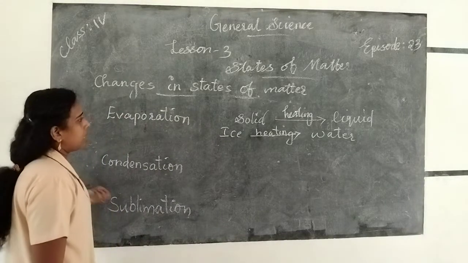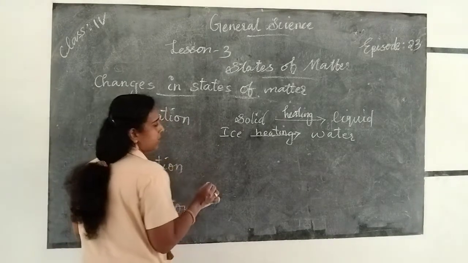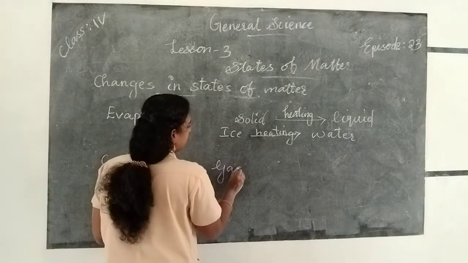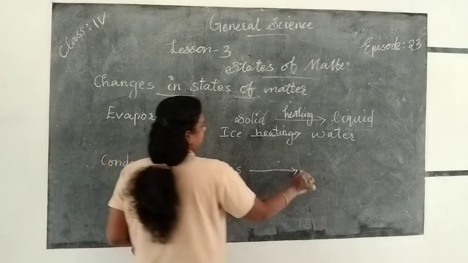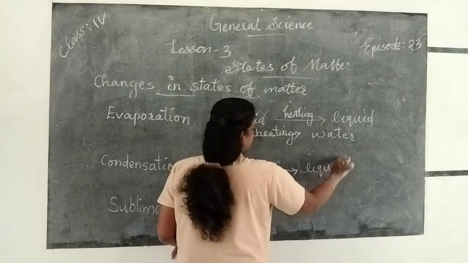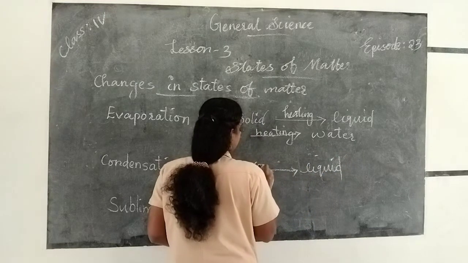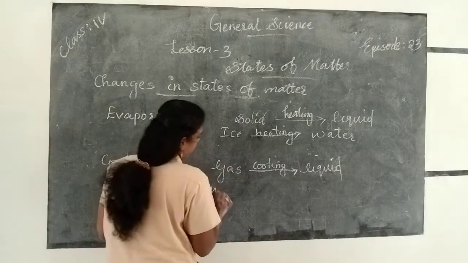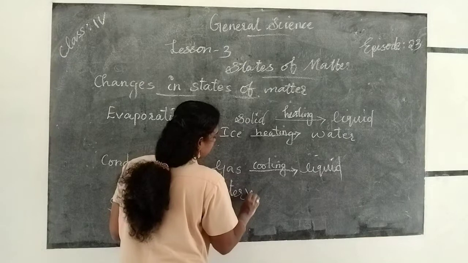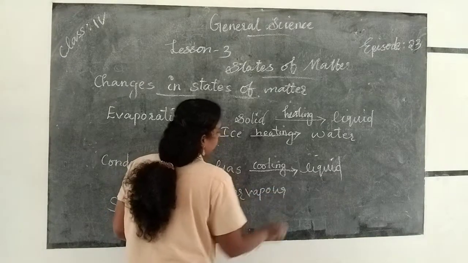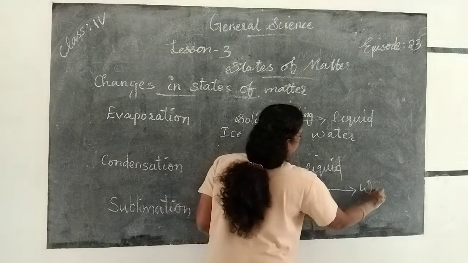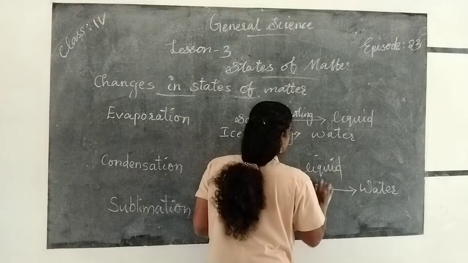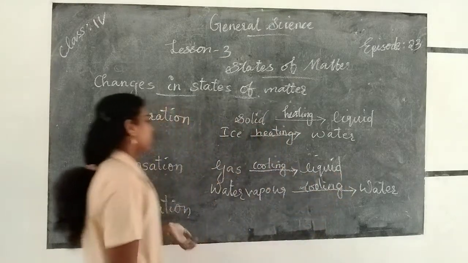Then condensation. Condensation means the process of changing gas into liquid on cooling. For example, water vapor is the gaseous state. When we cool water vapor, it changes into liquid state, that is water, and so that is the example for condensation.